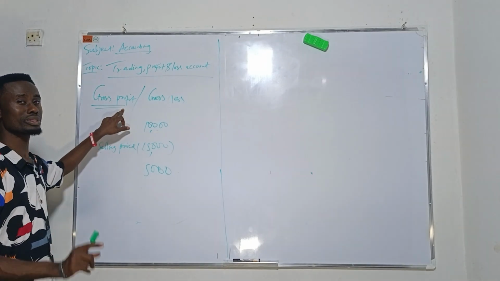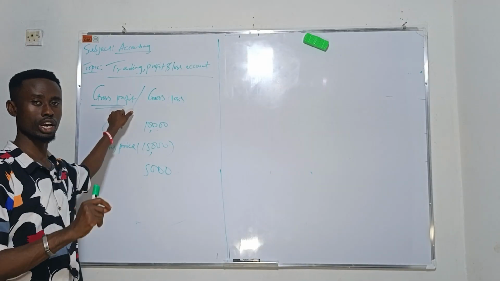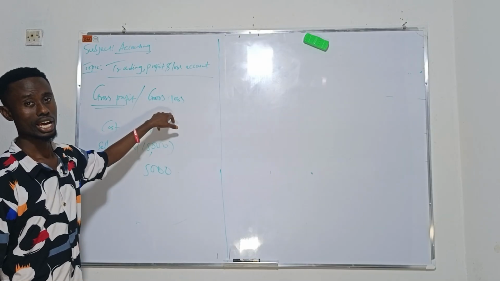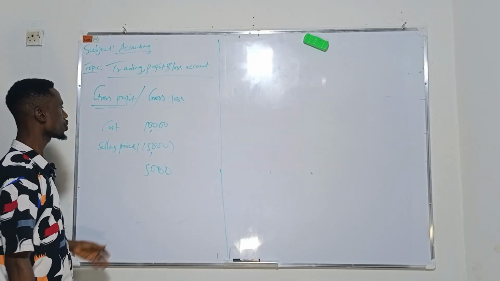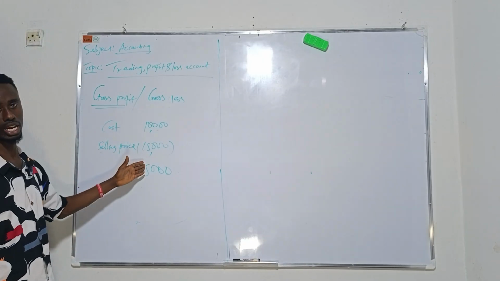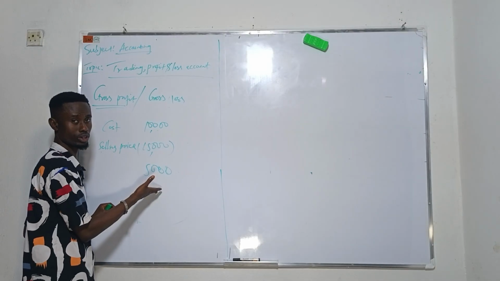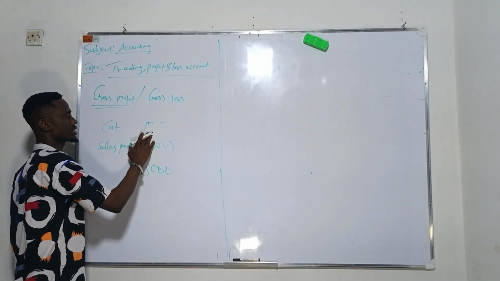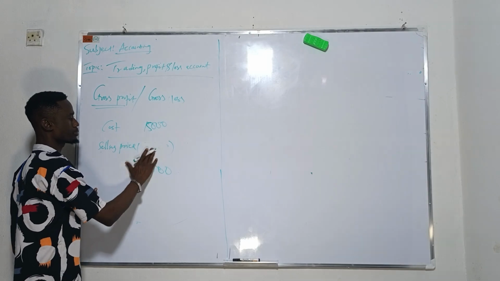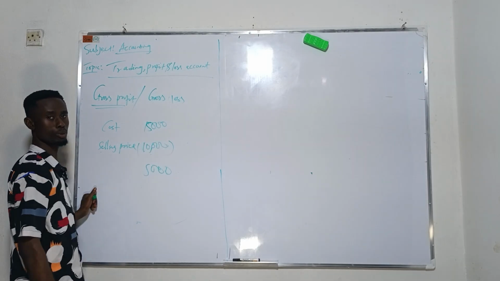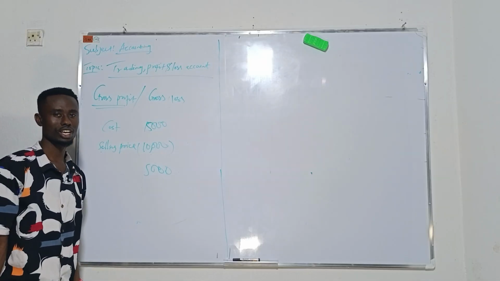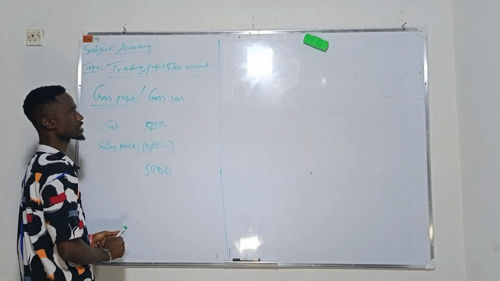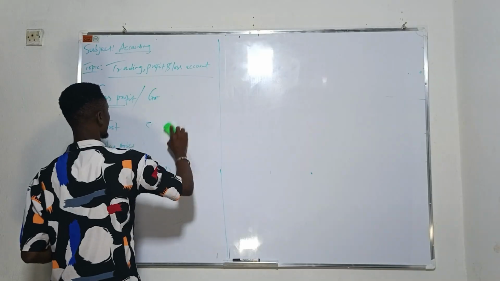So gross profit can be defined as the excess of selling price over cost price. Then we have gross loss, which simply means the excess of cost price over selling price. If you bought the bag of rice for 10,000 and sold it for 15,000 naira, the difference is 5,000, which is your gross profit. But if the cost price is 15,000 naira and the selling price is 10,000 naira, that means it is a gross loss, because the cost price is bigger than the selling price.